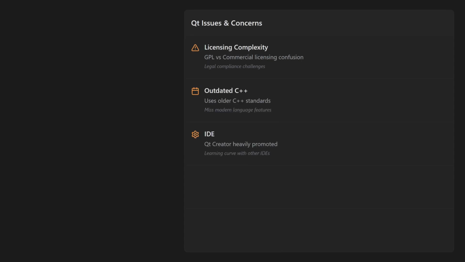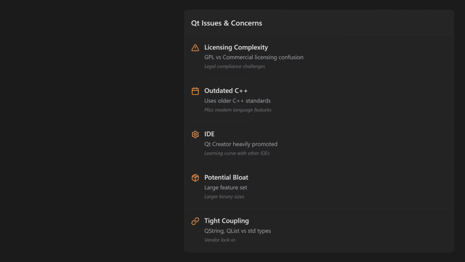People frequently complain about the licensing model being difficult to understand. It uses an outdated version of C++ instead of modern C++. It comes with its own IDE called Qt Creator, and although it's not mandatory, most tutorials seem to use it, so you might struggle to use a different one which you might be more comfortable with. Some devs argue that Qt is bloated, but I can't confirm or deny that. It does have a lot of features, that's for sure. In some respects, that's considered a good thing.